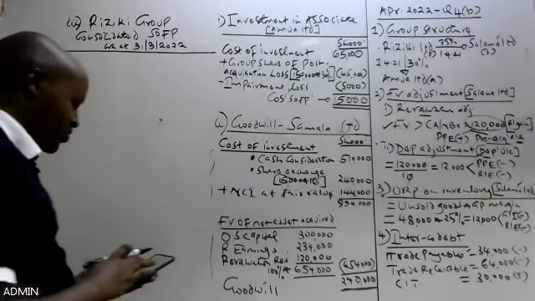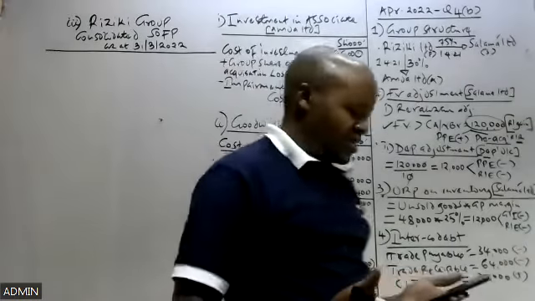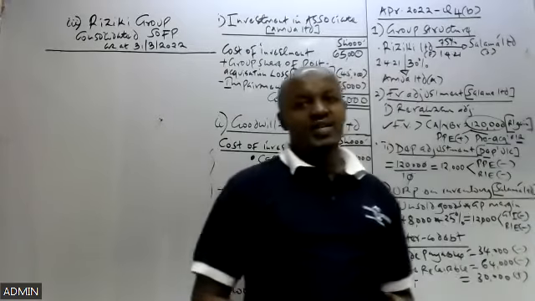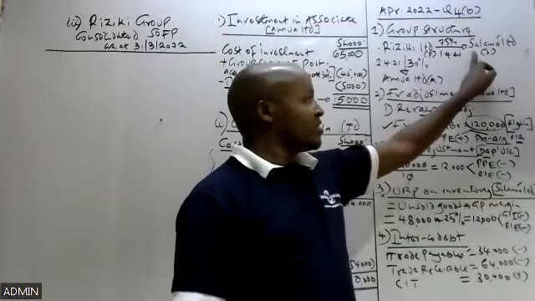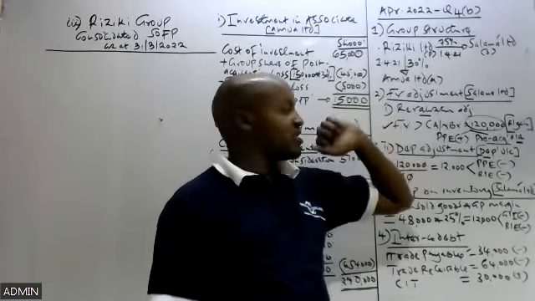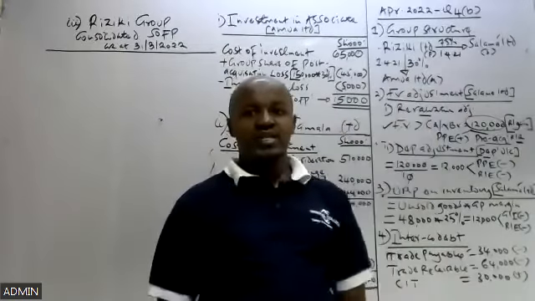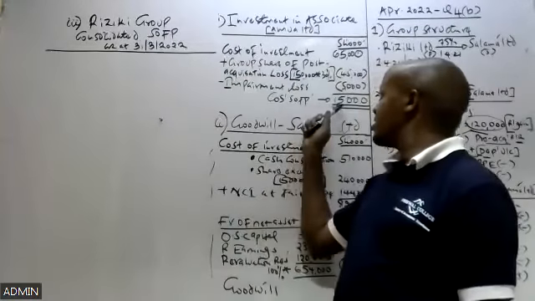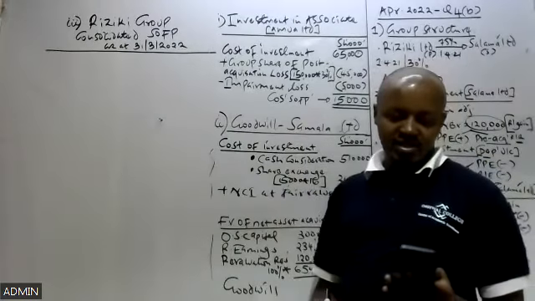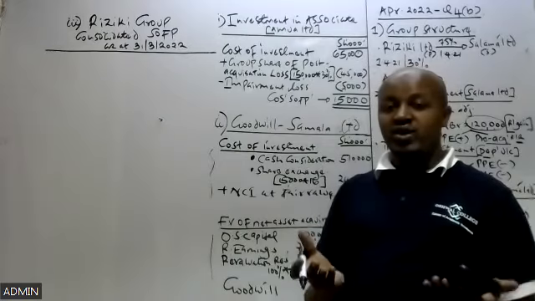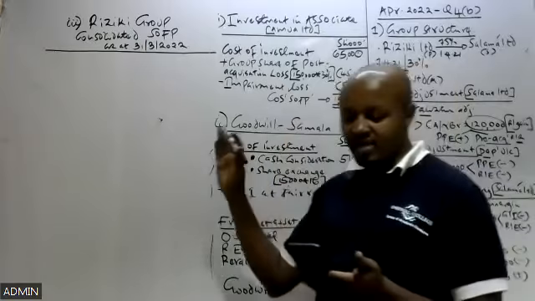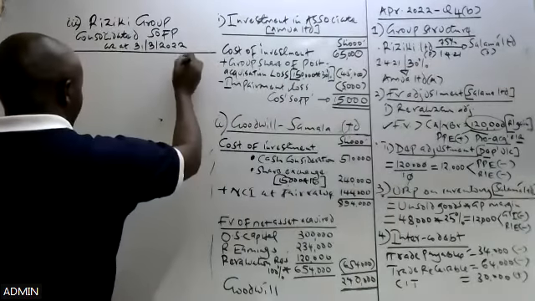What is important to remember is that when preparing the consolidated statement of financial position, we are only adding similar items of asset and liabilities, those of the parent and those of the subsidiary. We don't include the asset and liabilities of the associate there. What we include there as far as the associate is concerned is what we refer to as investment in associate, and that is what you have included here. We say that this will be taken to the consolidated SOFP as a component of non-current asset. That's why you can see in this question, we don't have the asset and liabilities of Amua, because we don't include asset and liabilities of an associate here. So we just need to have a single column here.